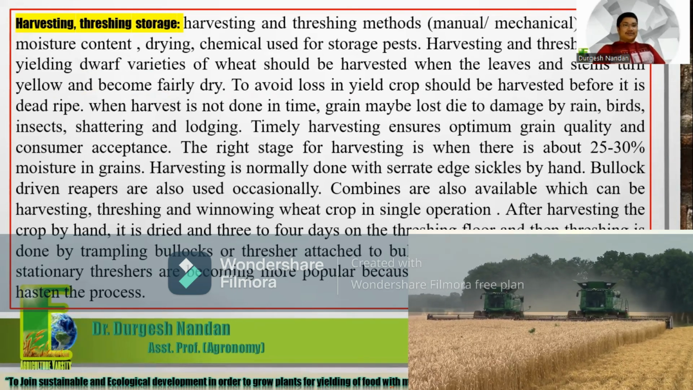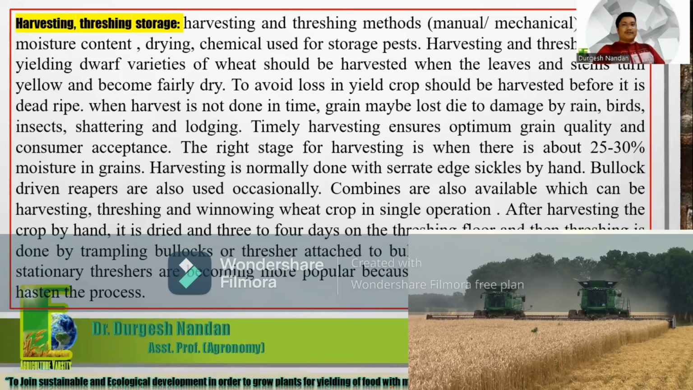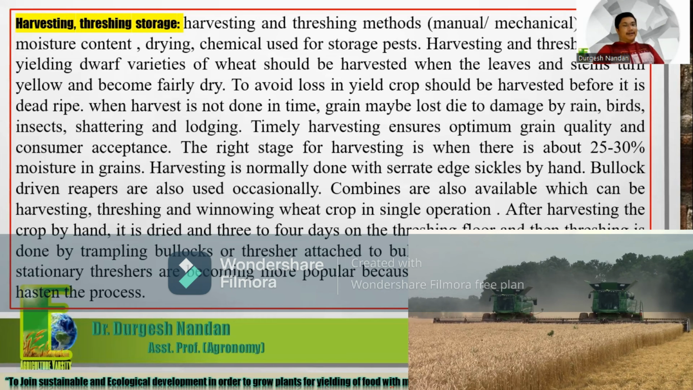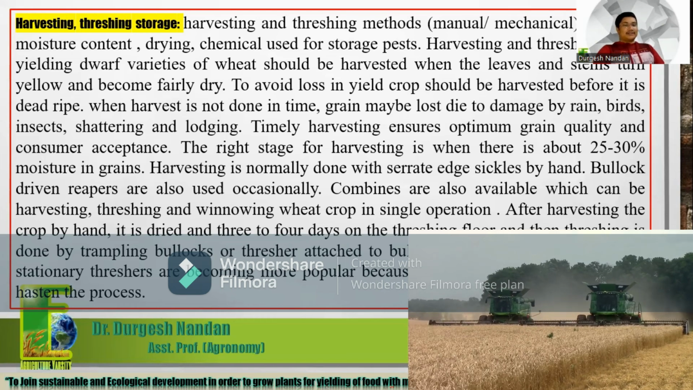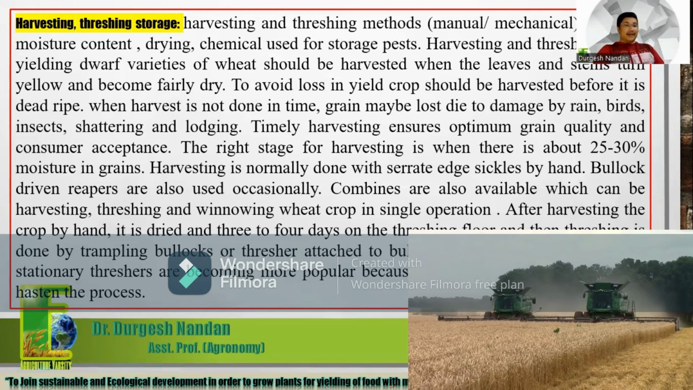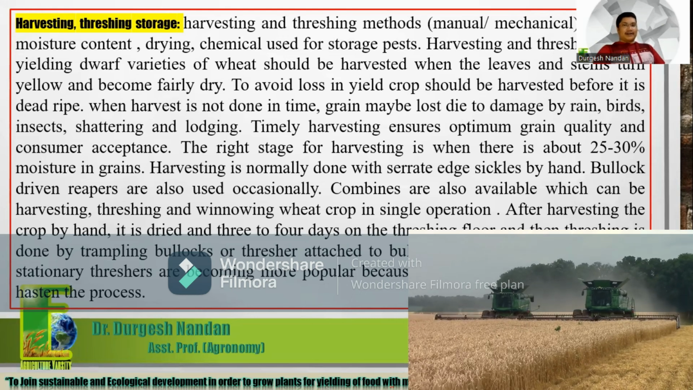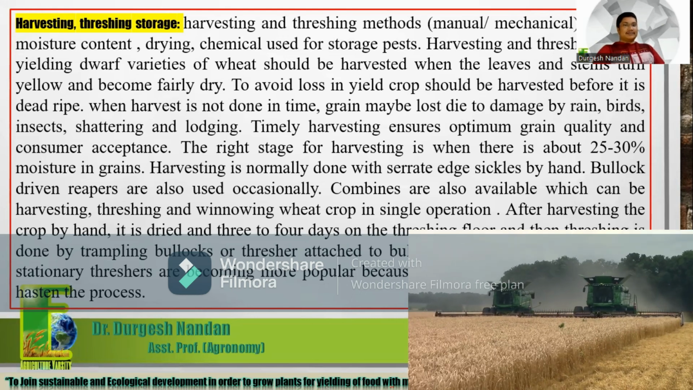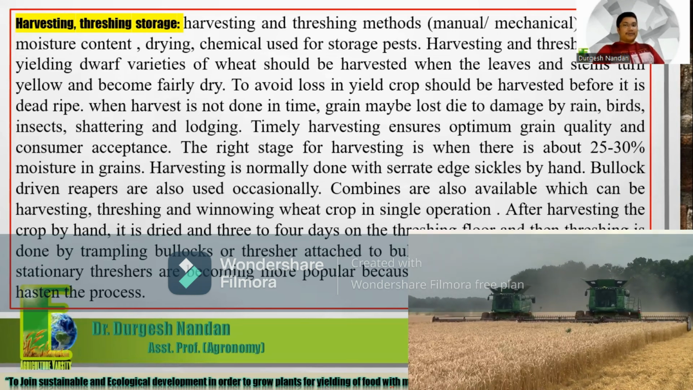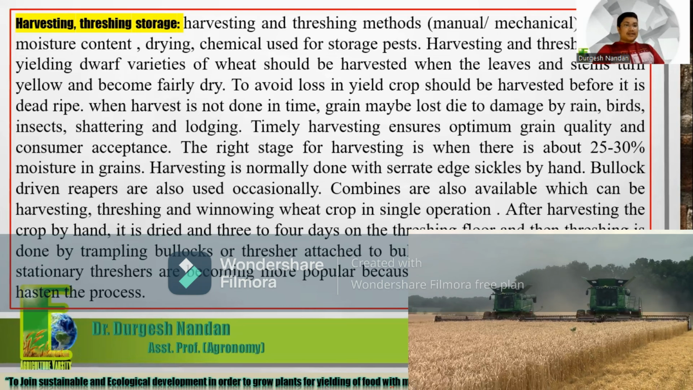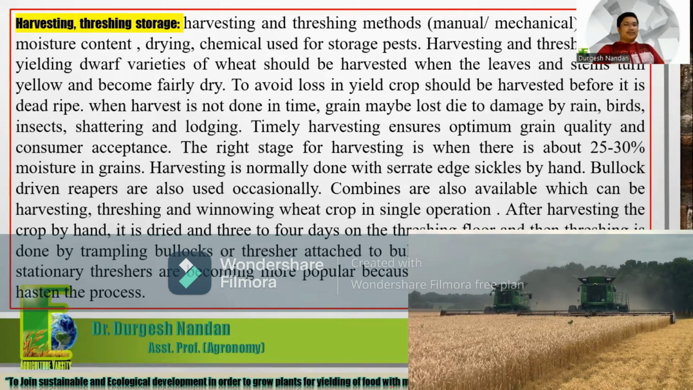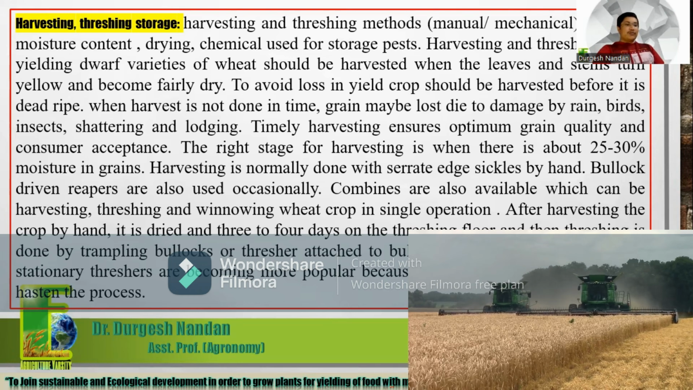So, harvesting and threshing. High yielding dwarf varieties of wheat should be harvested when the leaves and stems turn yellow and become fairly dry. To avoid loss in yield, crops should be harvested before they are dead ripe. When harvest is not done in time, grain may be lost due to damage by rains, birds, insects, shattering, and lodging. Timely harvesting ensures optimum grain quality and consumer acceptance. The right stage for harvesting is when there is about 25 to 30% moisture in grains.